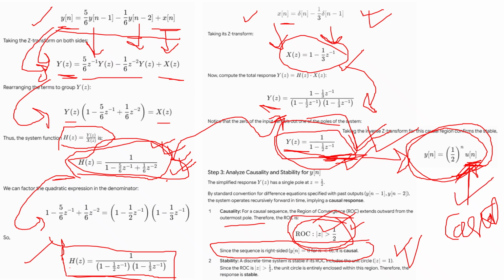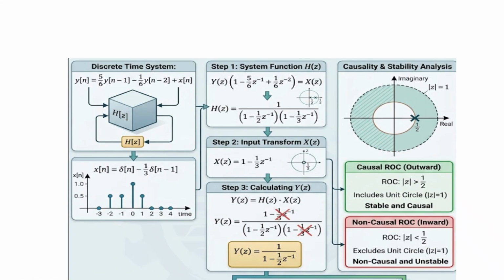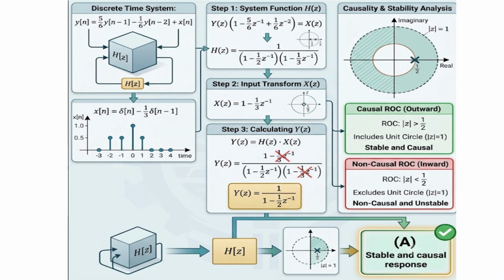And since this is a BIBO input, y of n will be integrable, so that is why this is a stable system. BIBO means bounded input, bounded output, so that is why this is stable. Okay. So here you can see the solution in a more detailed manner.